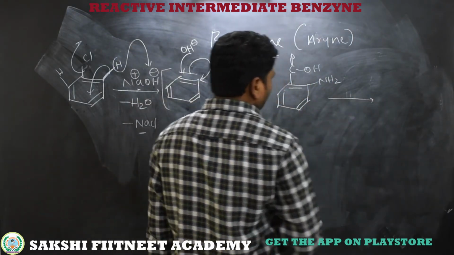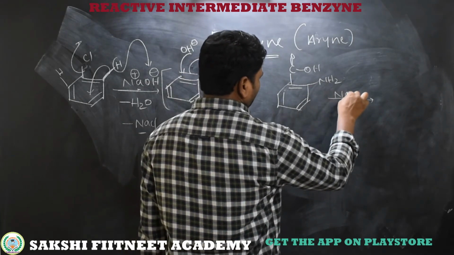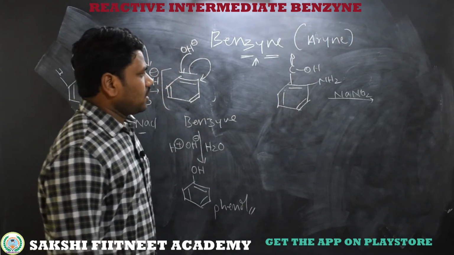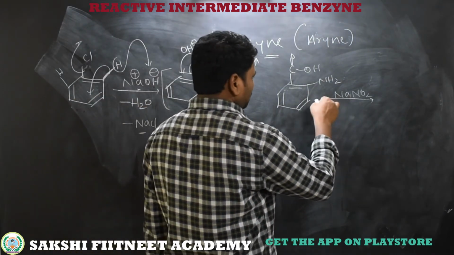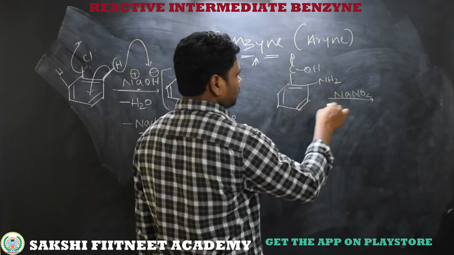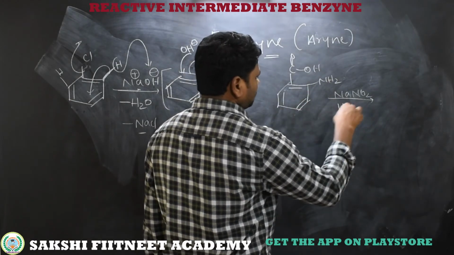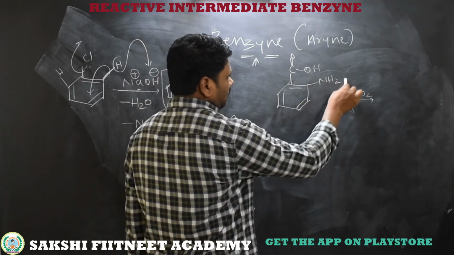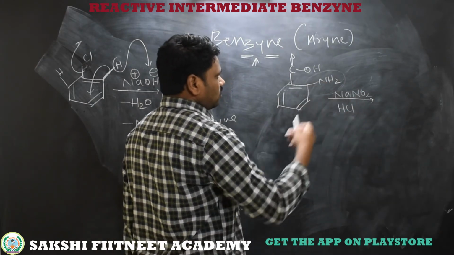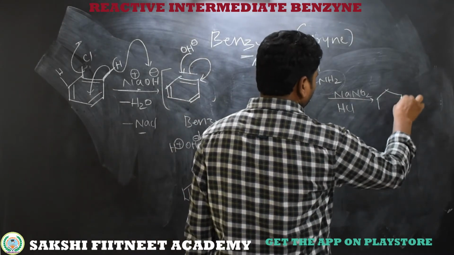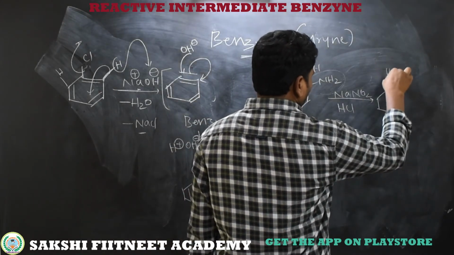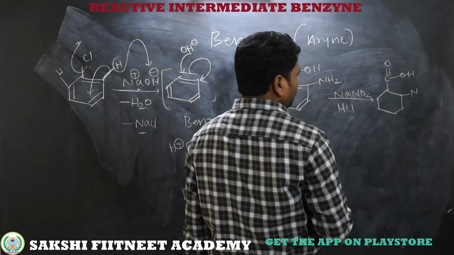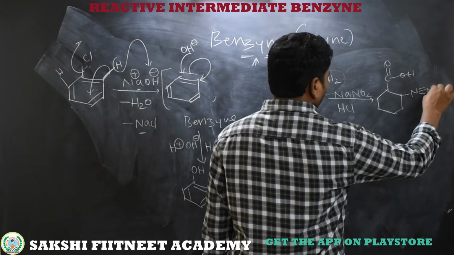To this ortho-amino benzoic acid, first we need to do a diazotization with NaNO2 in the presence of HCl. We can convert this amine group into a diazo group. So what is the diazo group here? C double bond O OH, and here that NH2 is converted into N triple bond N.